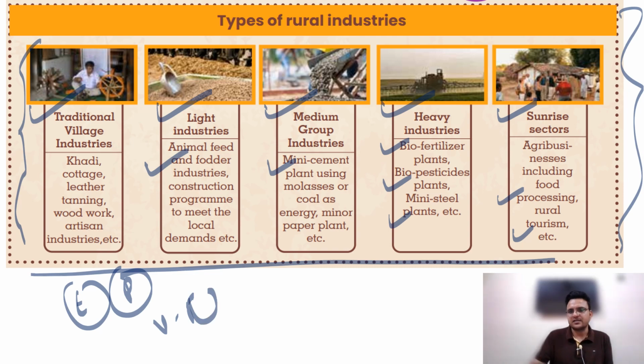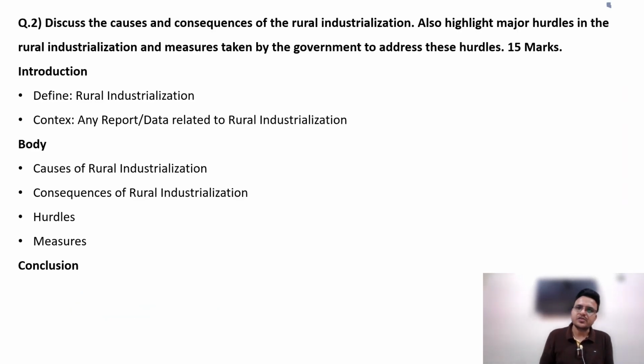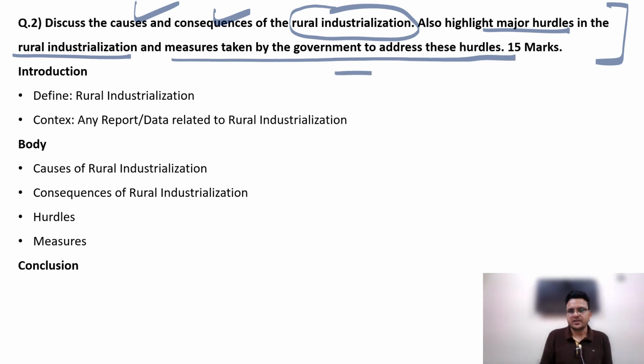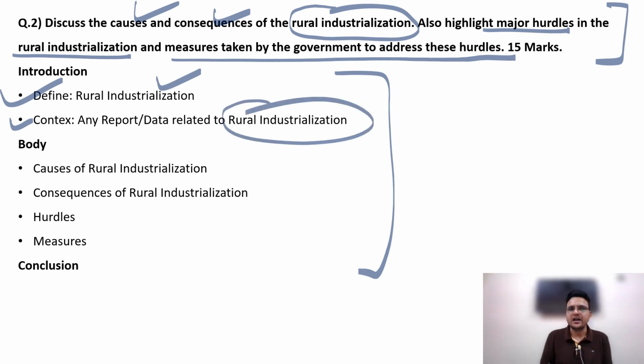Then I have taken the question: discuss the causes and consequences of rural industrialization. Also highlight major hurdles in rural industrialization and measures taken by the government to address these issues. It is a direct question, so here you can define what rural industrialization is. You can give context also, why rural industrialization is happening in India, with any report or data. Then you have to give causes, consequences, hurdles and measures. You have to make subheadings and then write in point format.